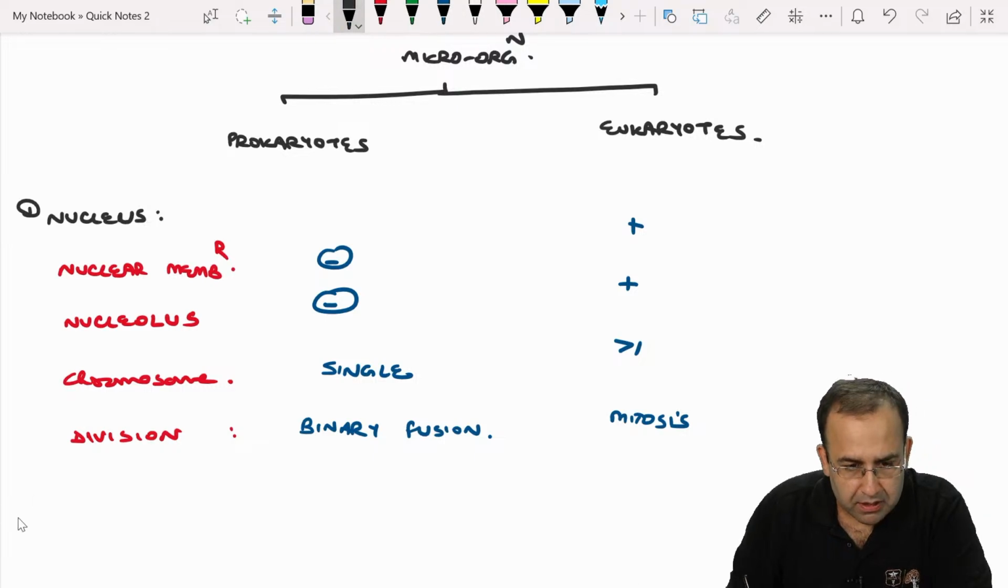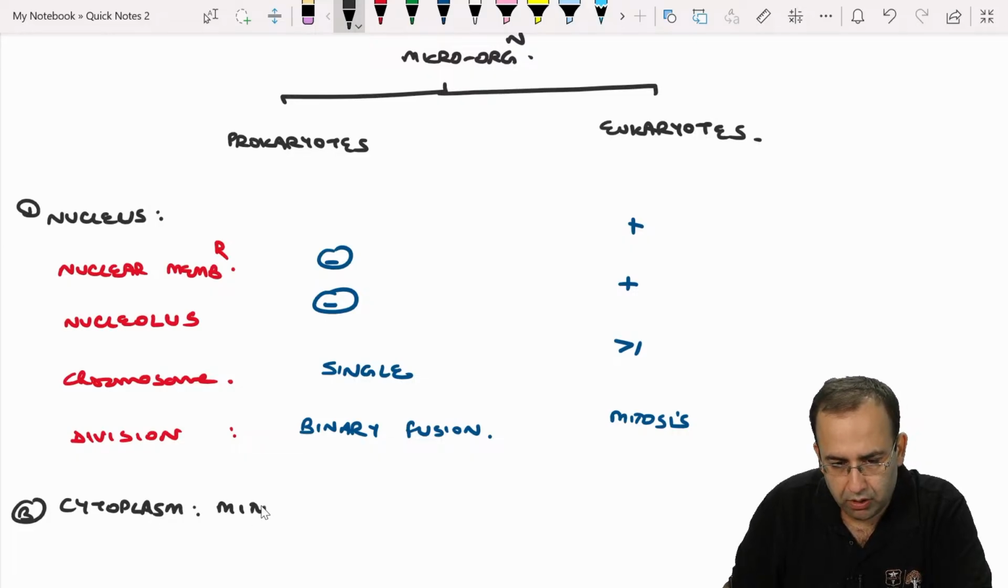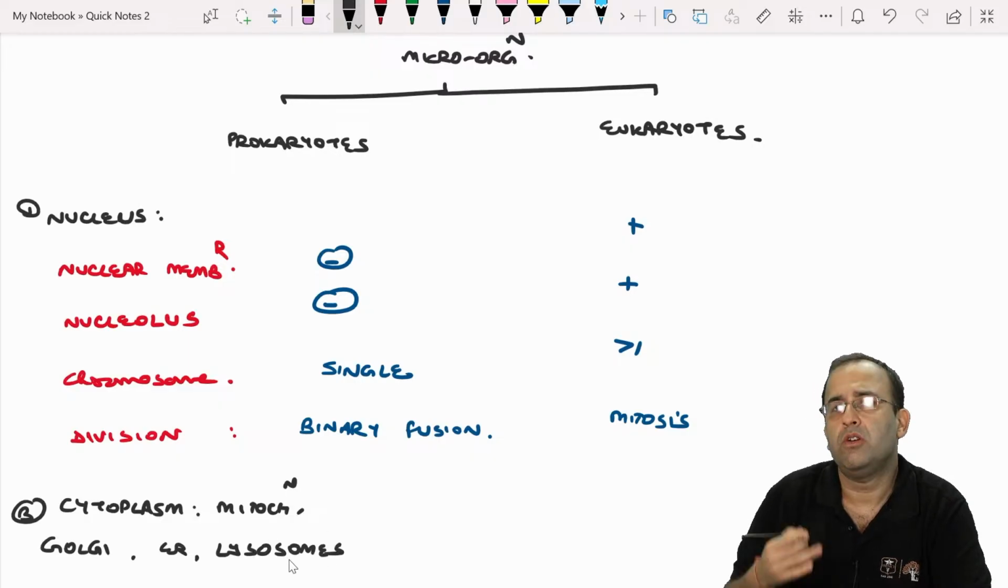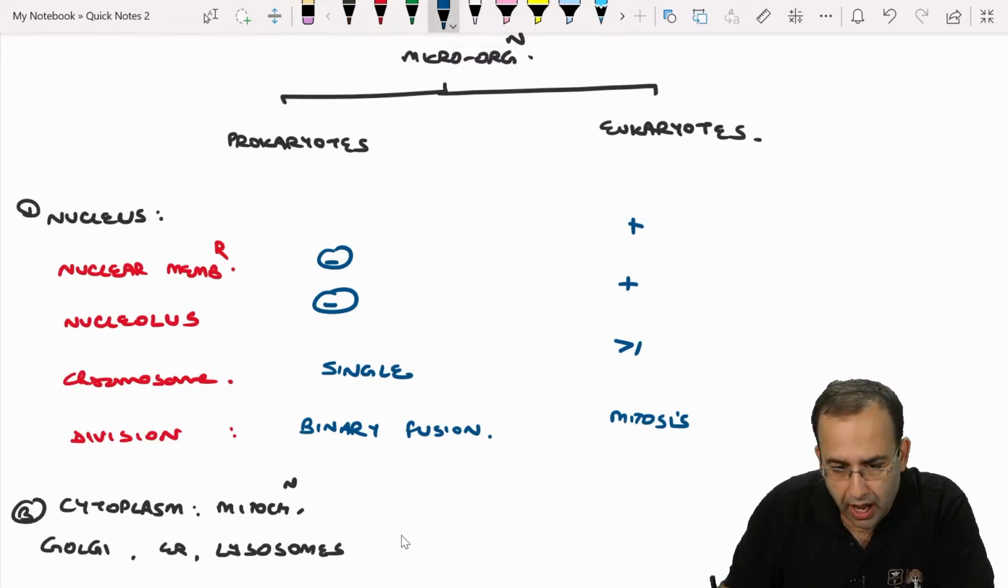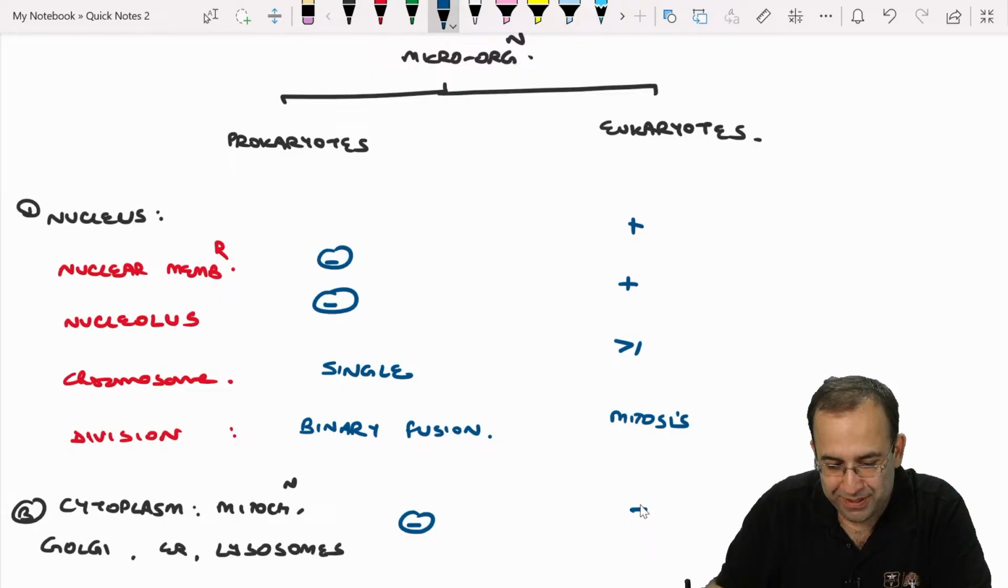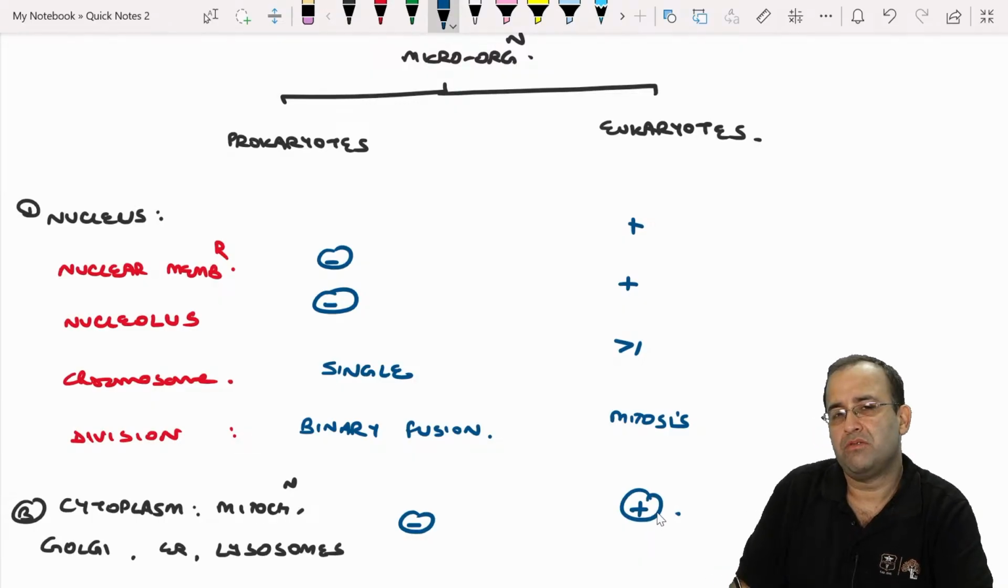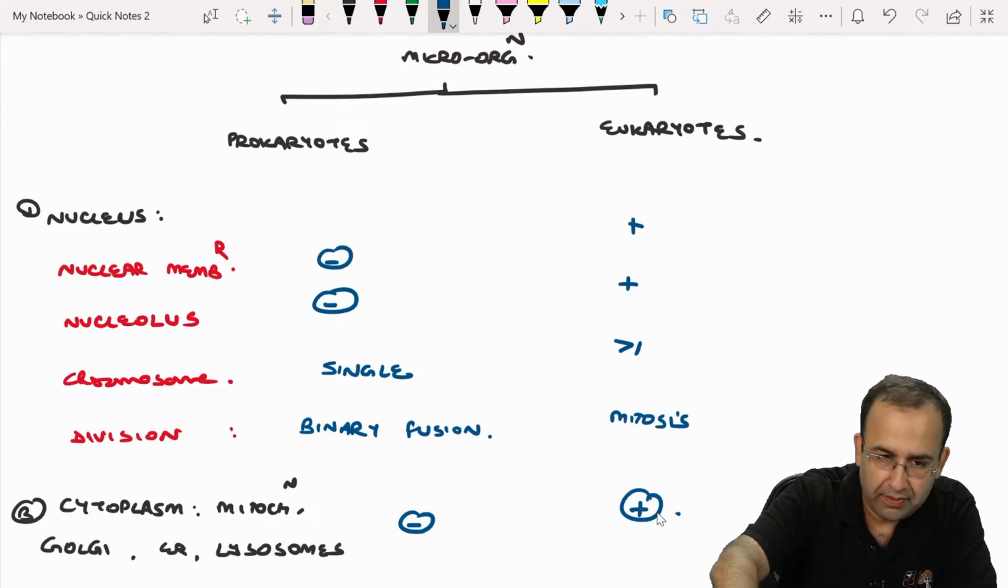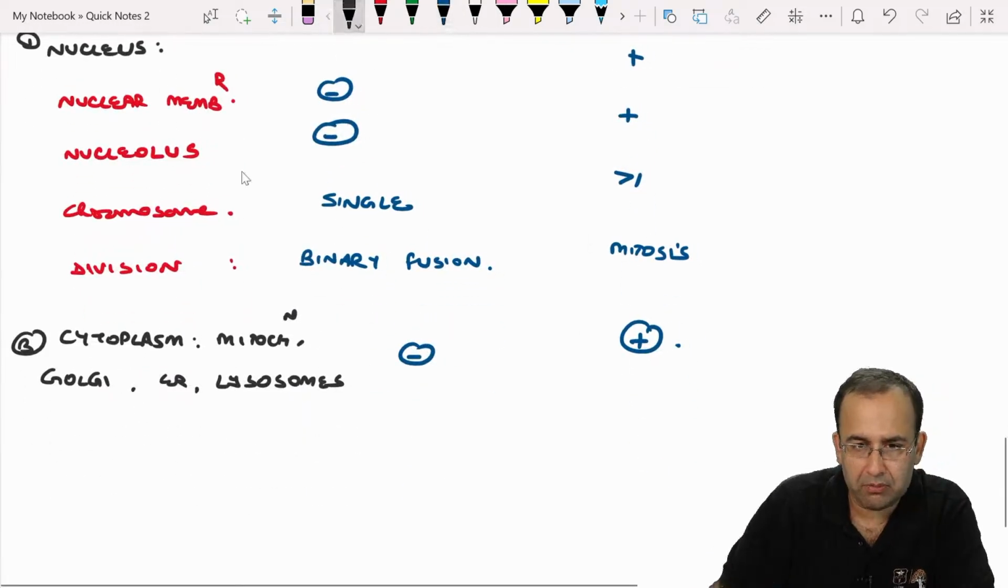So prokaryotes are simple, straightforward organisms. In the cytoplasm of prokaryotes, everything is absent. What all is present in the cytoplasm? Mitochondria, Golgi apparatus, endoplasmic reticulum, lysosomes. All these are cytoplasmic organelles. They are absent in prokaryotes versus present in eukaryotes. And lastly, the chemical composition.